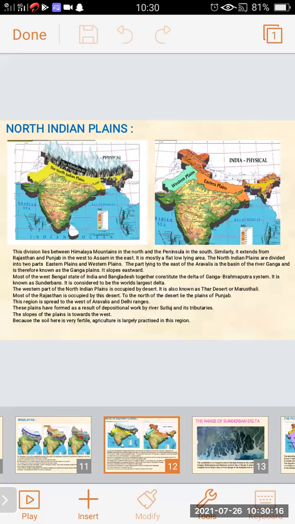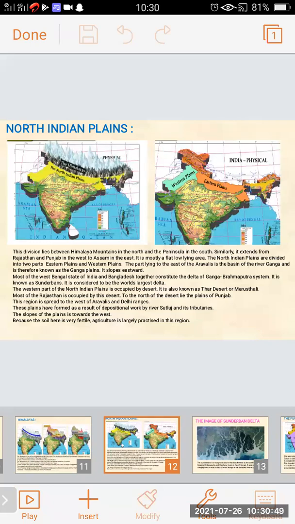Similarly, it extends from Rajasthan and Punjab in the west to Assam in the east. From west to east, it is extending. It is mostly a flat, low-lying area.